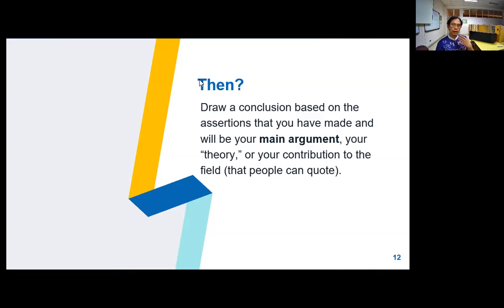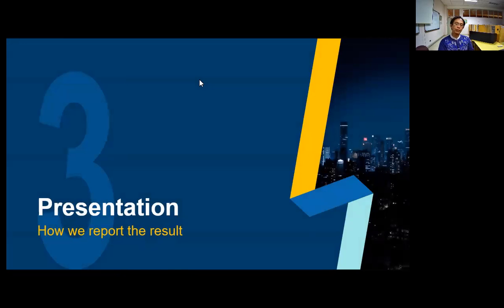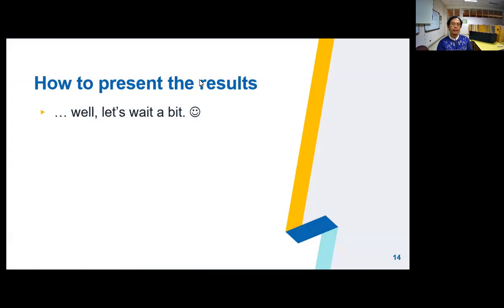This main argument, which some people call your theory, your grounded theory, is what people usually quote when they find value in what you do as a researcher. And now, how do you present it? How do we report the result? Well, that's for later, okay?